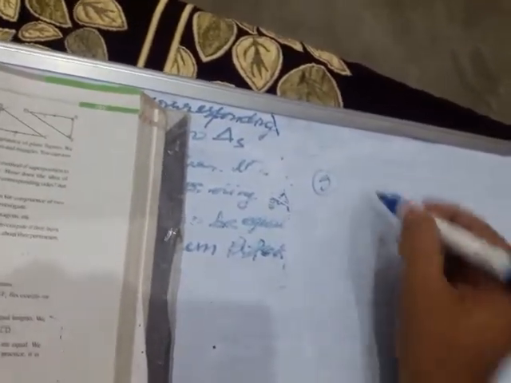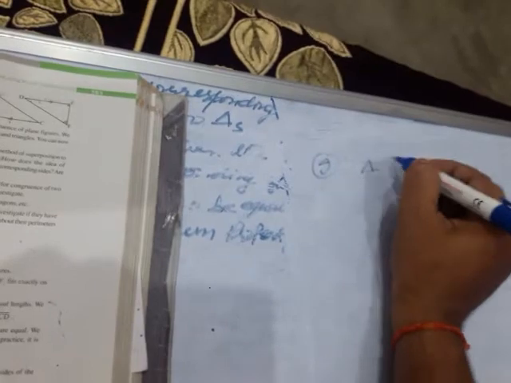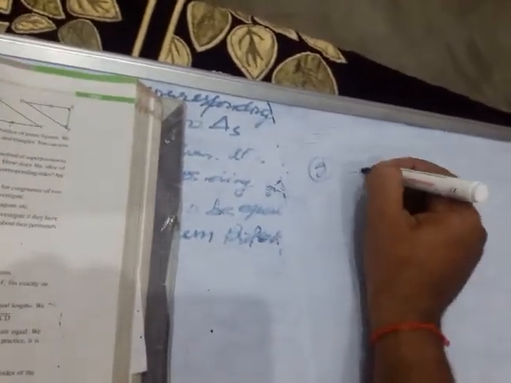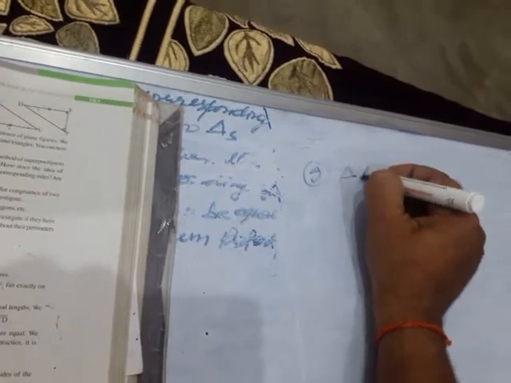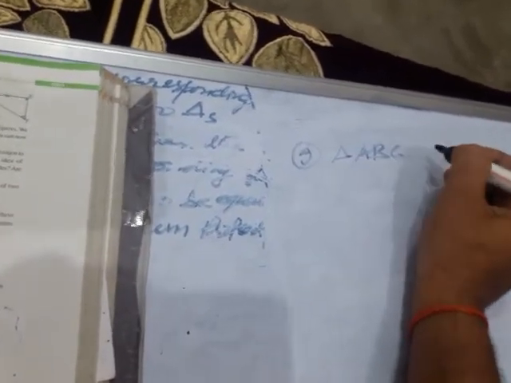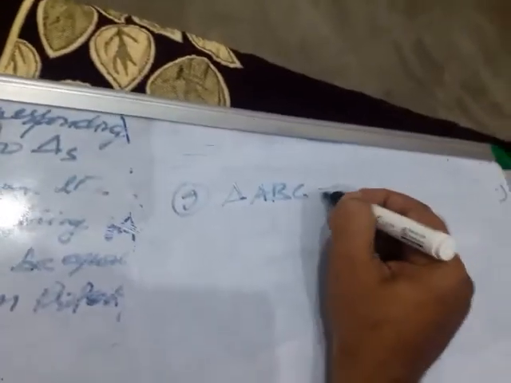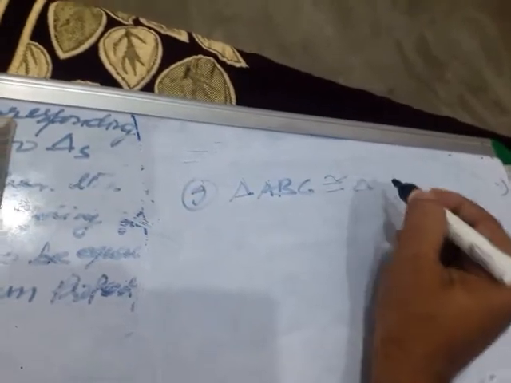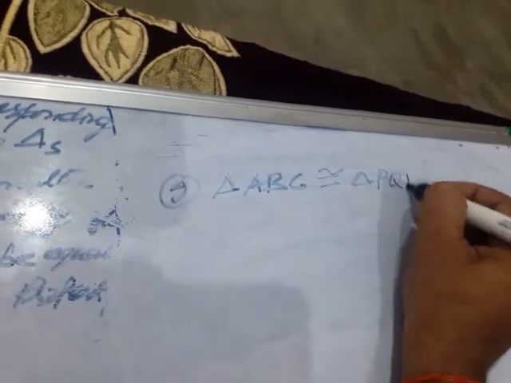Question number 9, the figure is there. It is given that triangle ABC is congruent to triangle PQR.